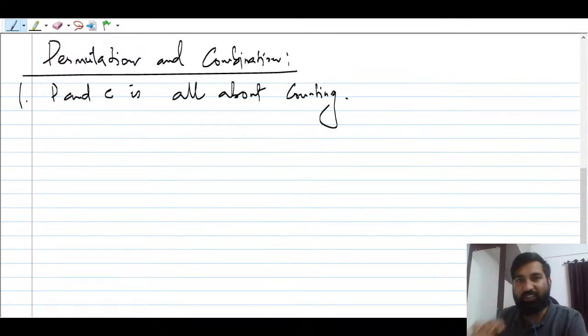So please note down these applications as well. I'm not going to give you where we are going to use this. I will simply say that if you want to count, I think everybody knows how to count, but if you want to count, you're going to use PNC. So PNC is all about counting, that you have to understand.